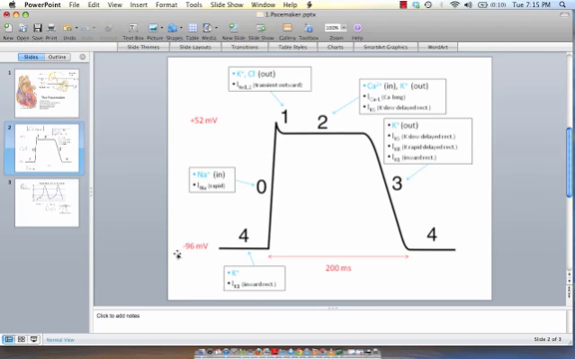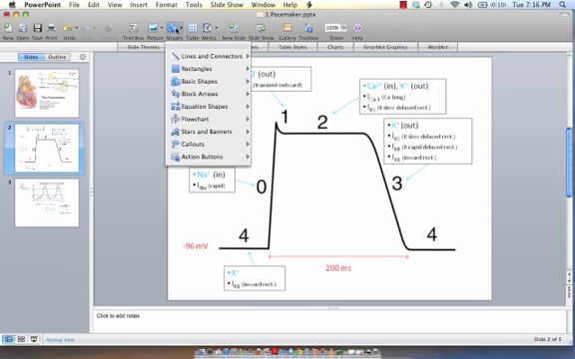Let me quickly explain the axes. The y-axis is millivolts, and the x-axis is time. Since there is no change in millivolts per given time, this means that there is no net transfer of ions across the membrane during phase 4.